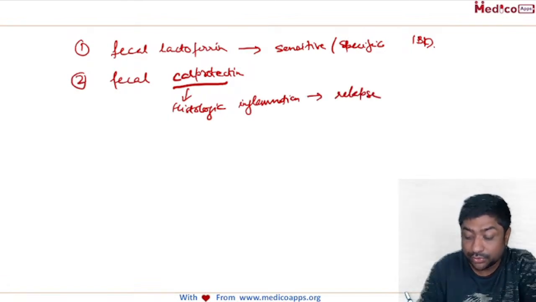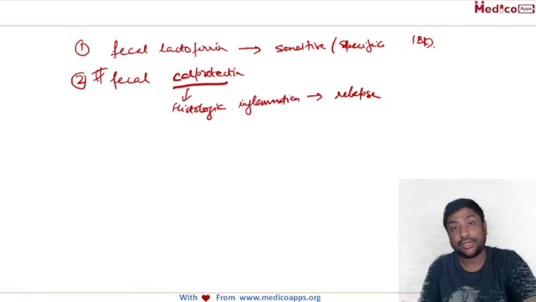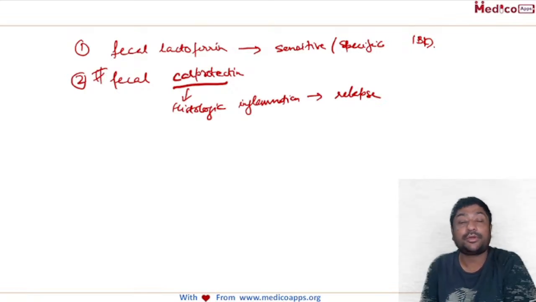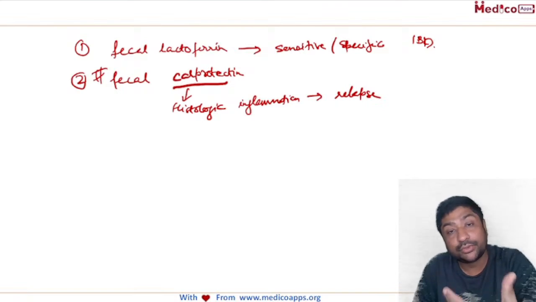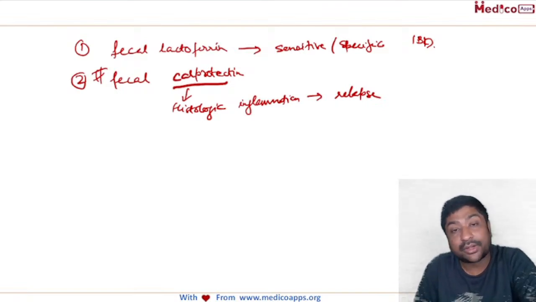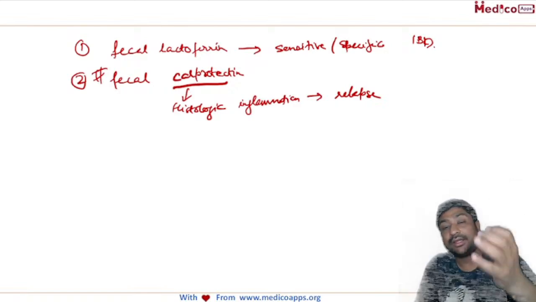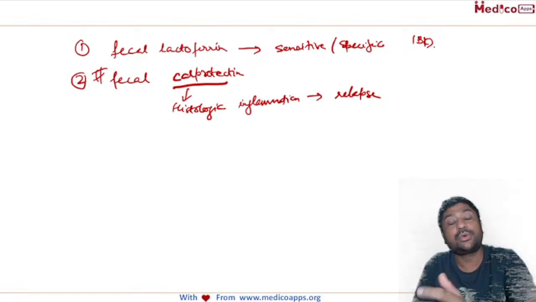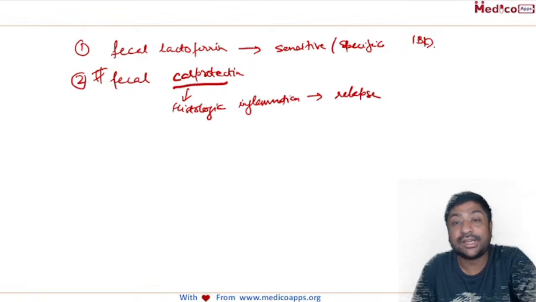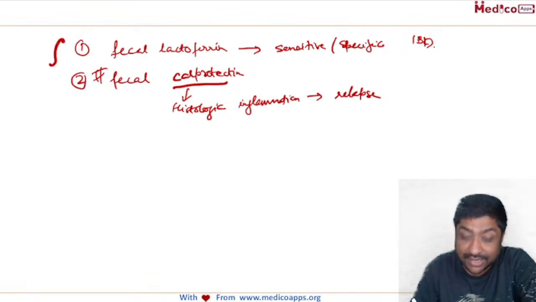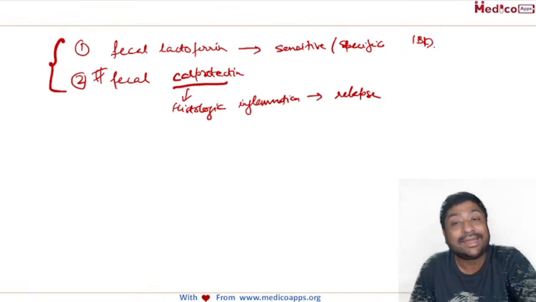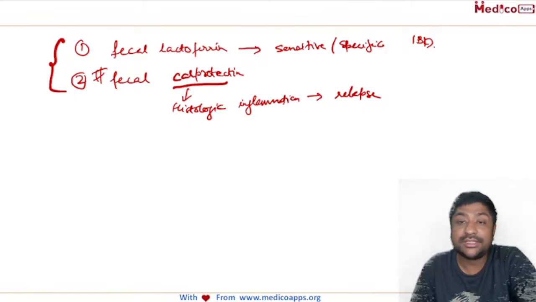So this is used a lot in follow-up patients. When you start a patient on treatment, you can keep getting calprotectin done to know how the patient is responding, because it closely correlates with the histological inflammation. So both of these have become an integral part of inflammatory bowel disease management.